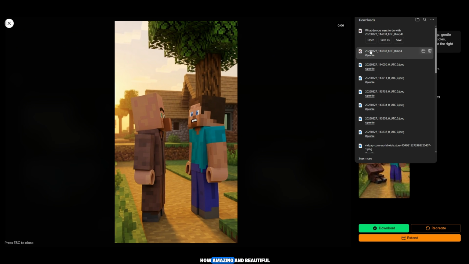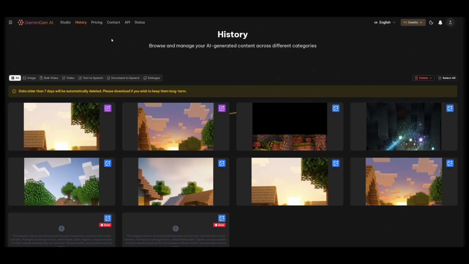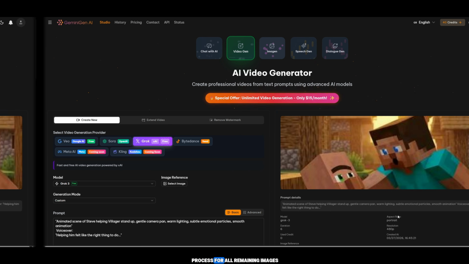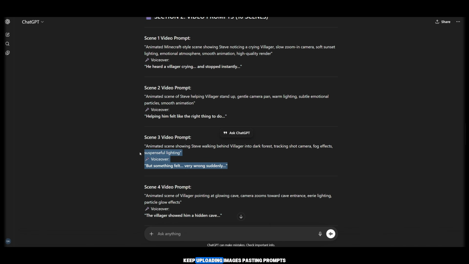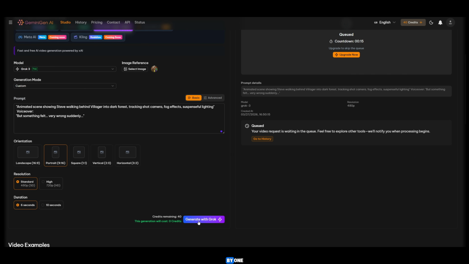And you will notice how amazing and beautiful it looks with the voiceover and Minecraft-style characters. Then repeat the same process for all remaining images. Keep uploading images, pasting prompts, and generating videos one by one.